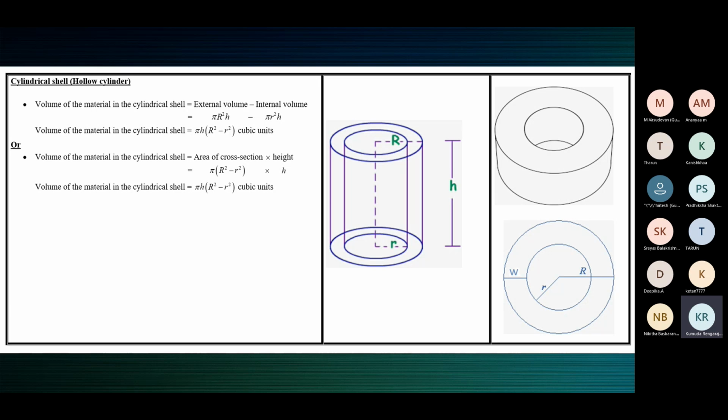That's one case. The wall can be so thin that the thickness can be ignored. That also is a hollow cylinder, because it's open at both the ends. So the criteria should be open at both the ends.